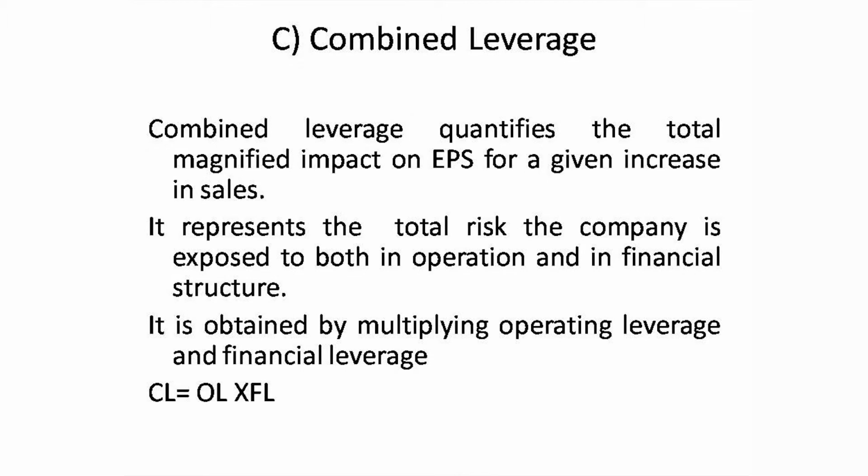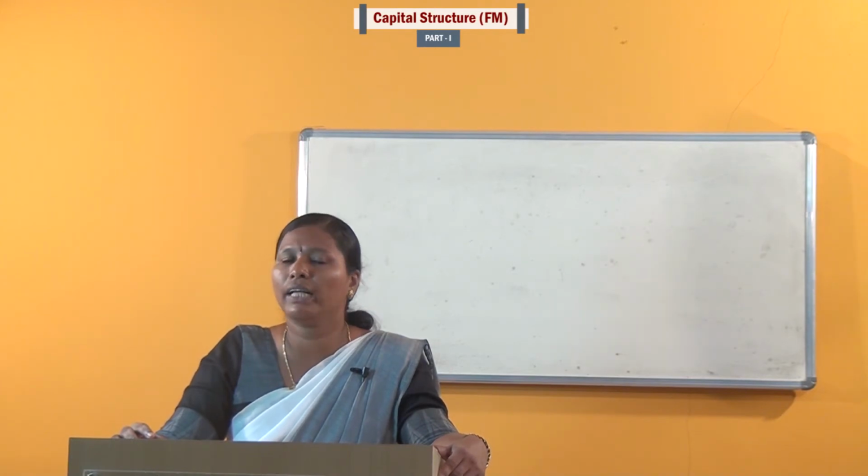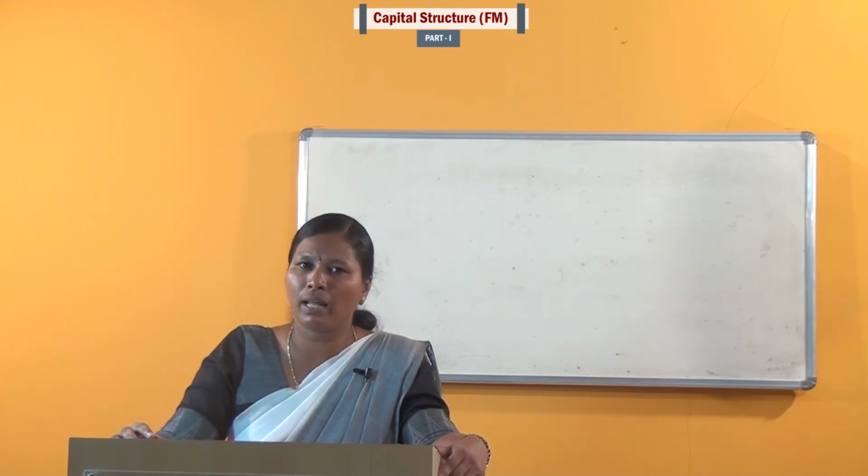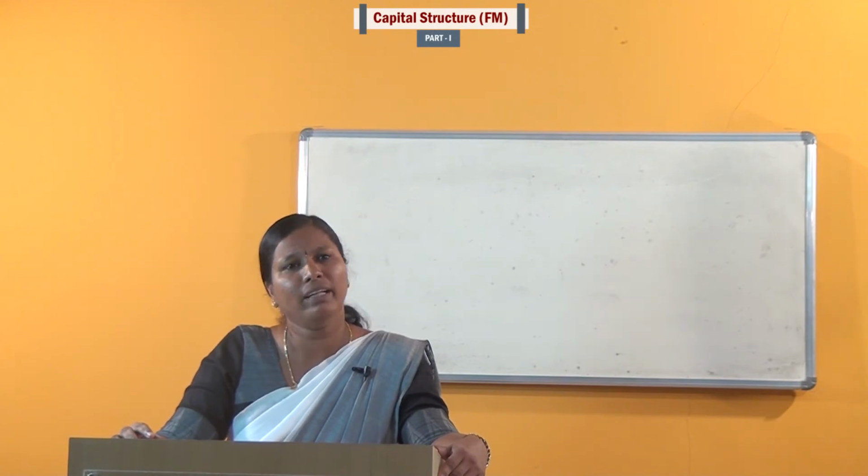The combined leverage is equal to operating leverage into financial leverage. The above formula is used when the combined leverage is calculated after calculating the operating leverage and financial leverage. If it is to be calculated separately, the following formula is used depending upon the cases.